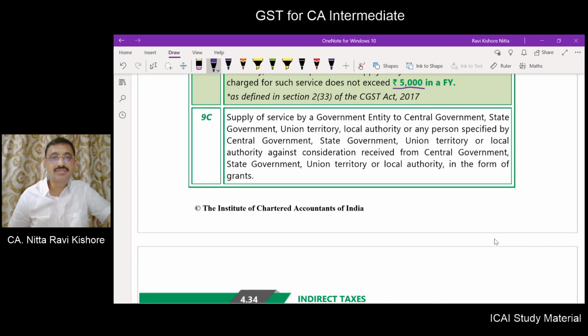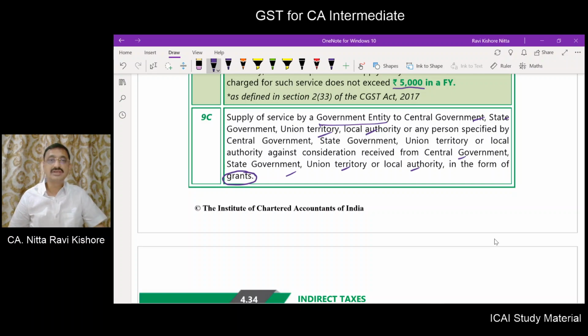Next comes supply of service by a government entity. We will define what we mean by government entity. Supply of service by a government entity to a central government, state government, union territory, local authority or any person specified by them, against consideration received from the central government, state government, union territory or local authority in the form of grants.